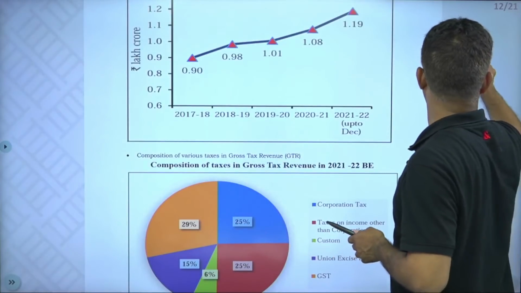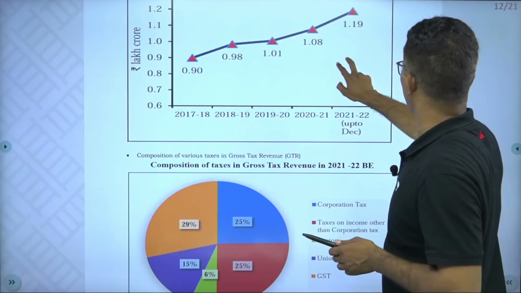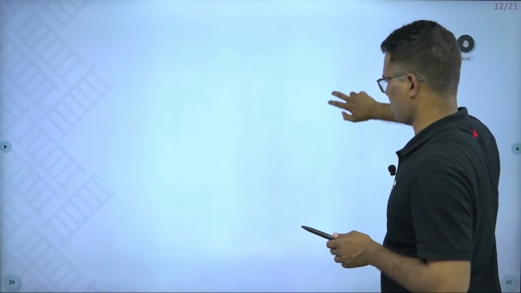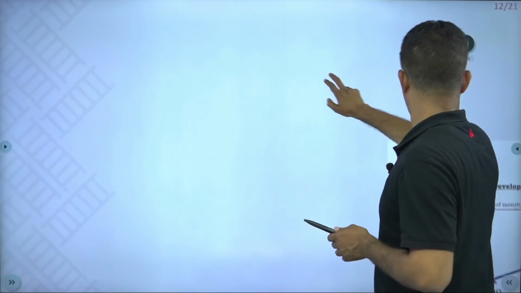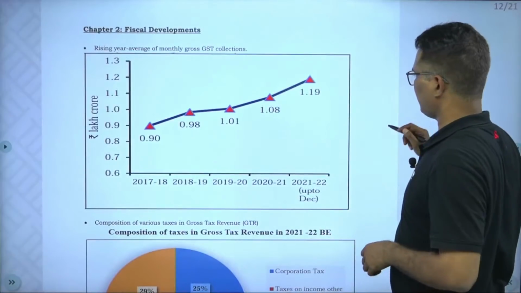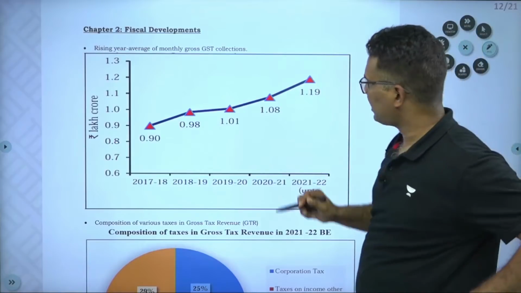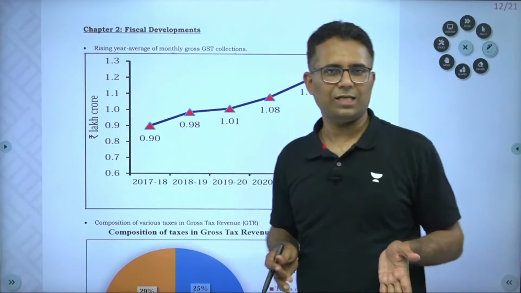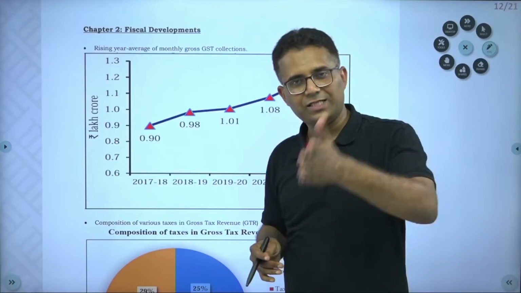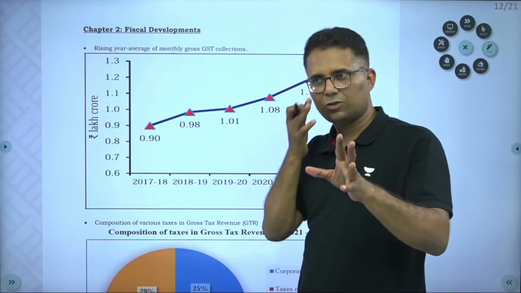Now, this is just data which I think you can analyze on your own also. As I said, see GST, this is monthly average GST collection. Even if GDP has decreased, this is monthly average.